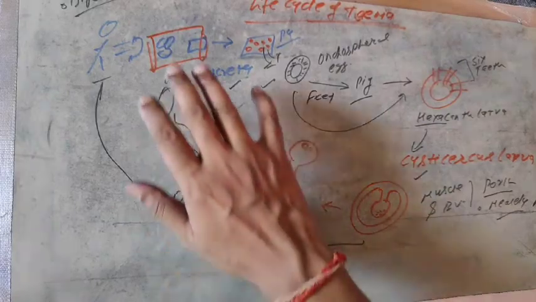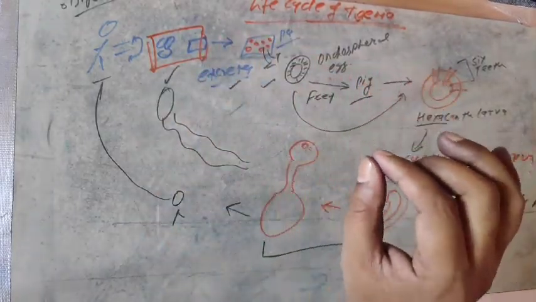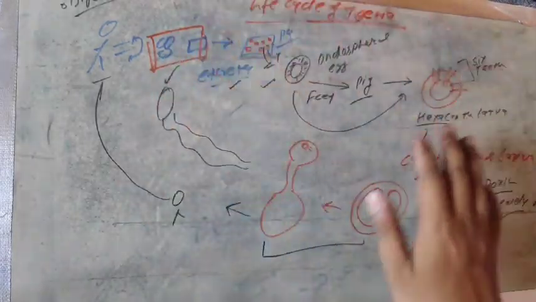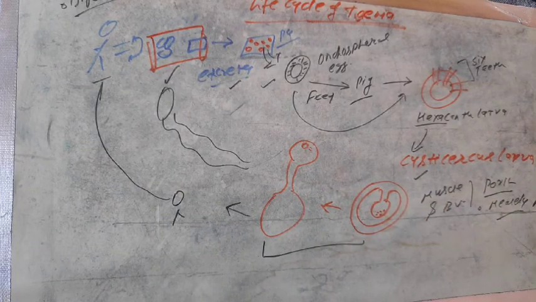So the diagram can be seen by you through the notes that I will provide you, but this is the overall structure of the life cycle of Taenia solium. Now let us describe the life cycle of Fasciola hepatica.